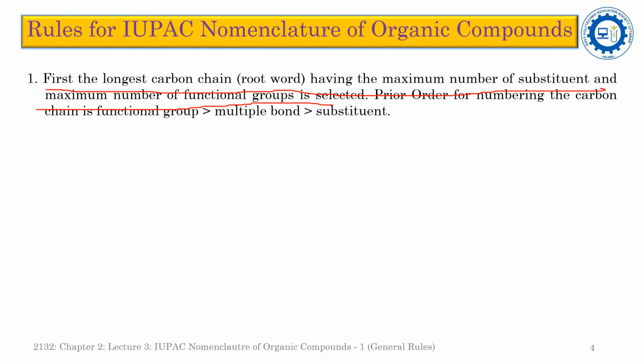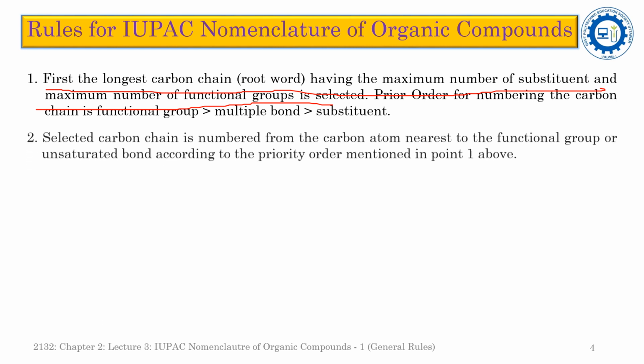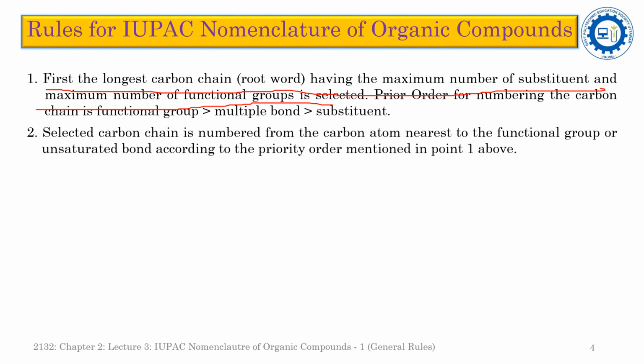For the numbering purpose, first of all we will have to consider the function group, then the multiple bond. In the multiple bond we will have to give priority first to the double bonds, and then to the triple bond, and then the substituents. While selecting the carbon chain, it is numbered in such a way that the carbon atom nearest to the function group or the unsaturated double bond, in the priority order mentioned, gets number 1.